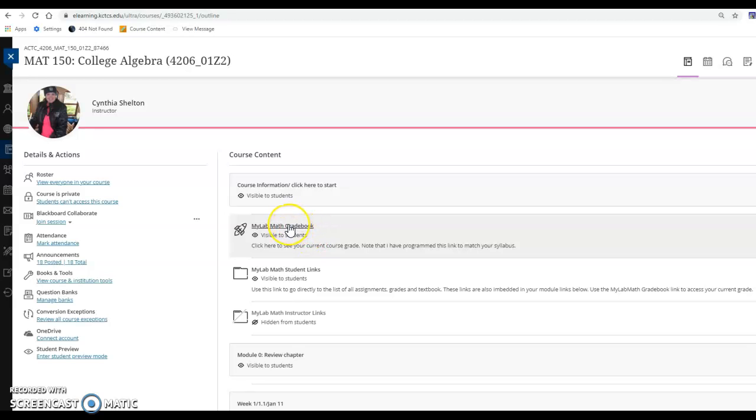So just be aware that maybe every other course that you're in may be using the Blackboard assignments and Blackboard gradebook, and you get those notifications if you've signed up for those on your cell phone. So you might be used to doing that in your other courses, but don't rely on that for this math course.